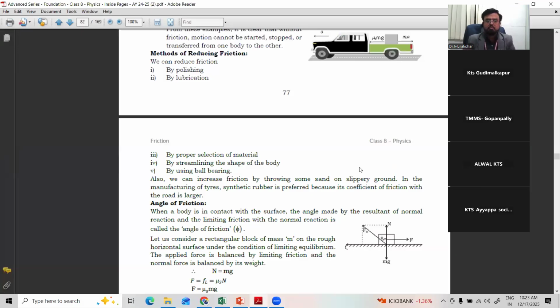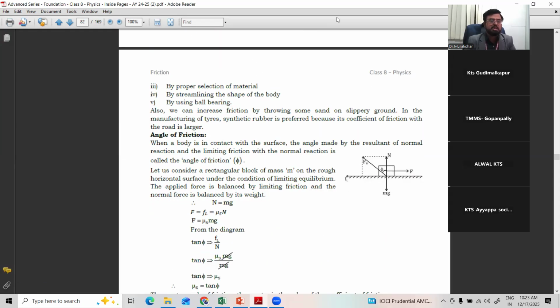Right. So we have seen clearly what are the methods of increasing the friction as well as reducing the friction. Both are very important. In some cases we need to increase the friction, where we'll add some sand, or some more methods are given to increase the friction. Whereas reducing the friction is also important where there is more friction. Further, there are so many methods given, right?